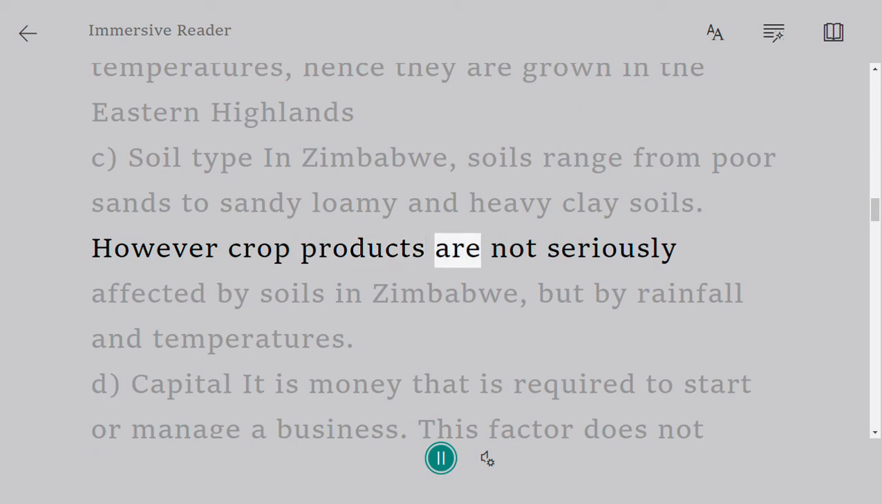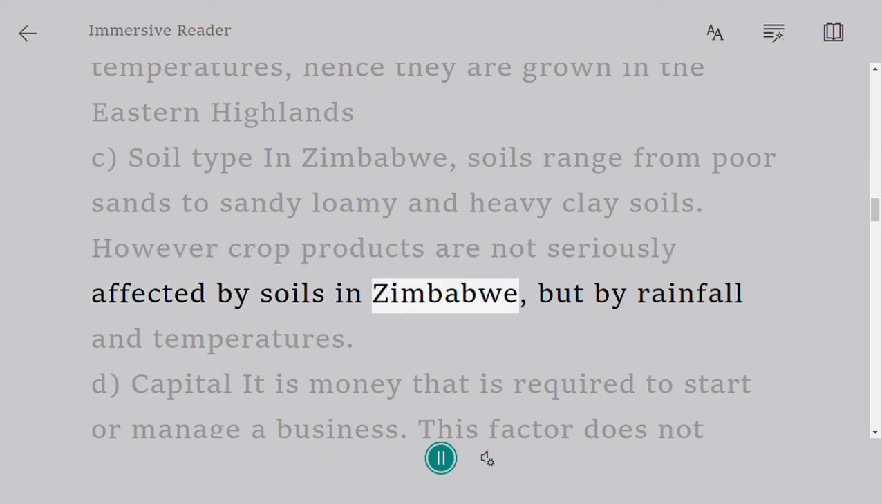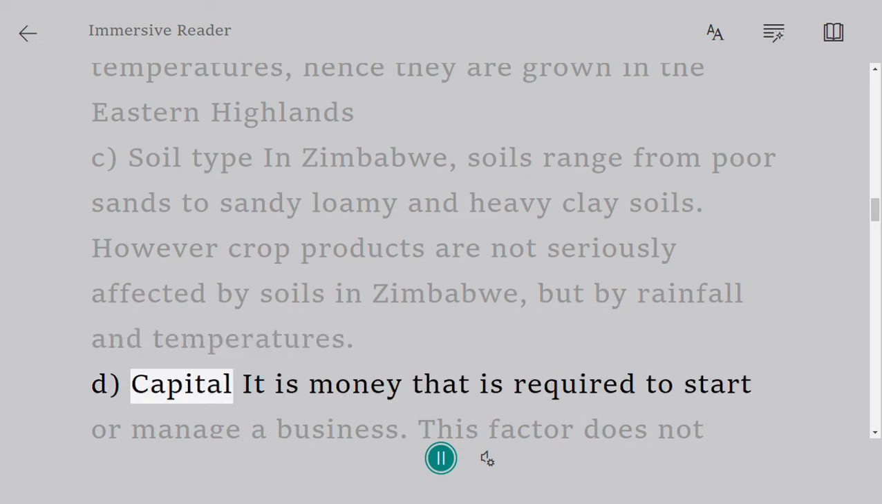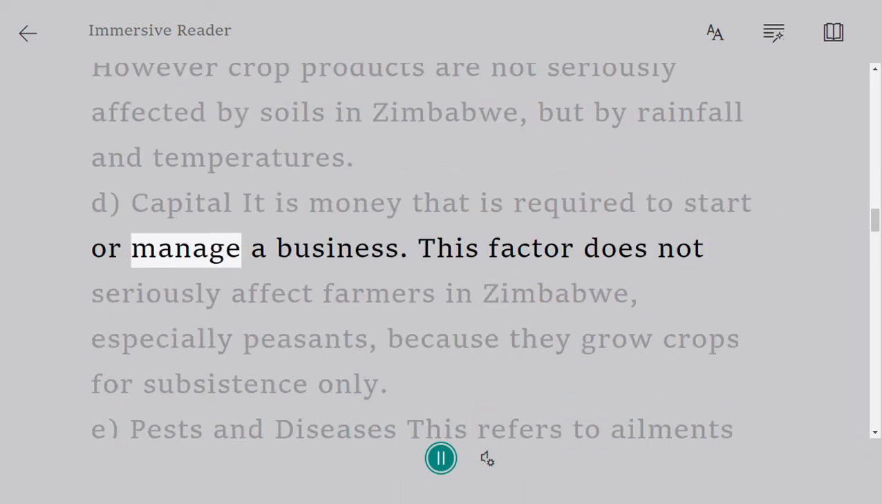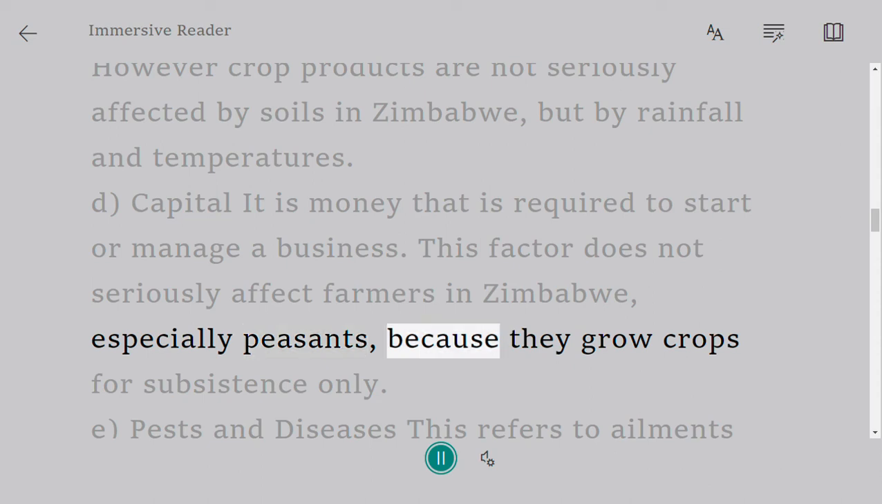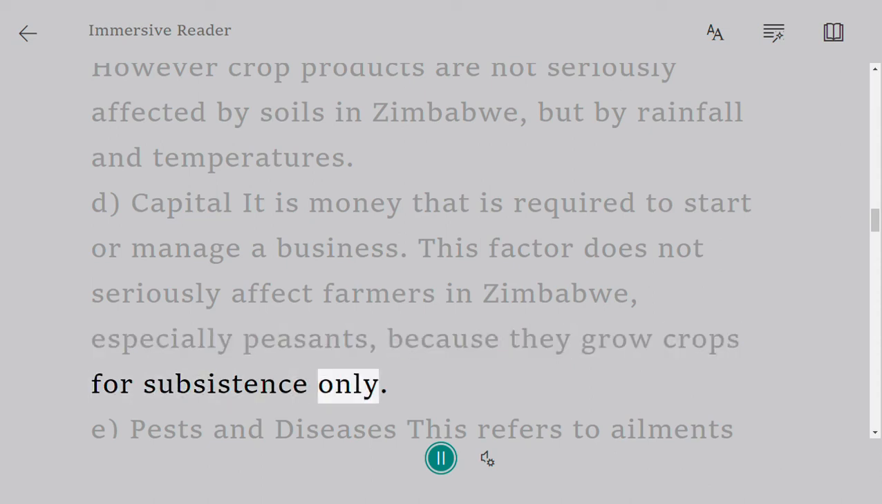However, crop production is not seriously affected by soils in Zimbabwe, but by rainfall and temperatures. D. Capital. It is money that is required to start or manage a business. This factor does not seriously affect farmers in Zimbabwe, especially peasants, because they grow crops for subsistence only.